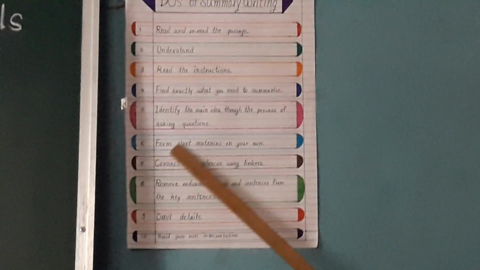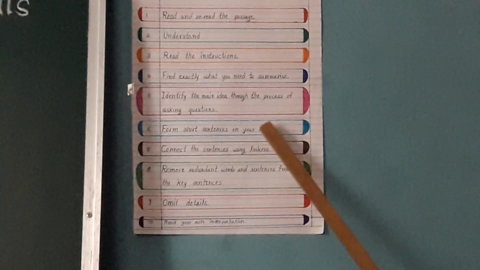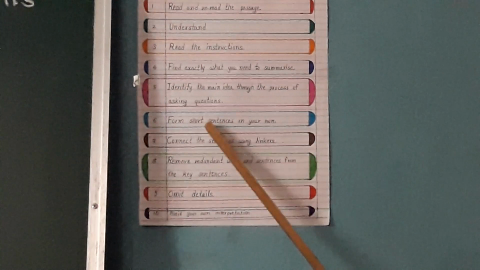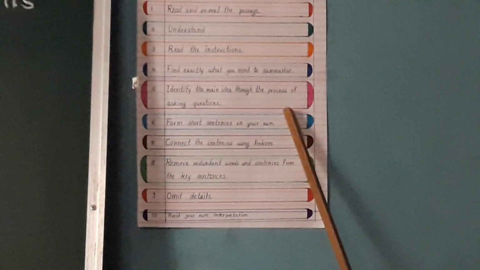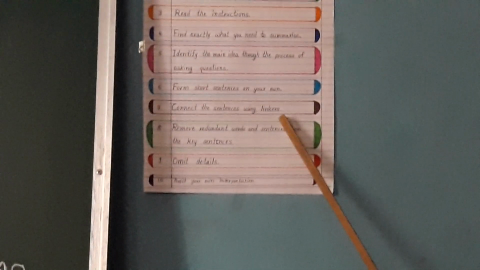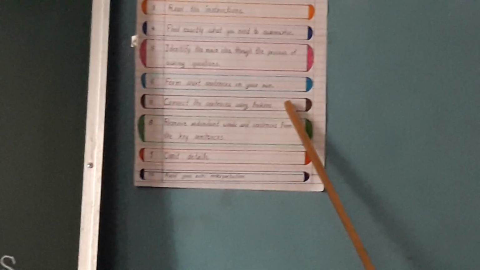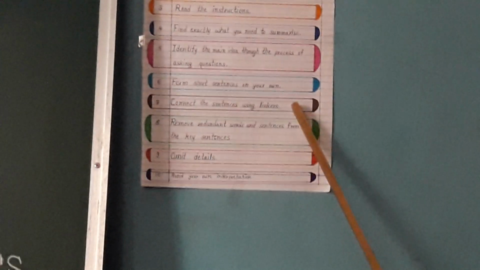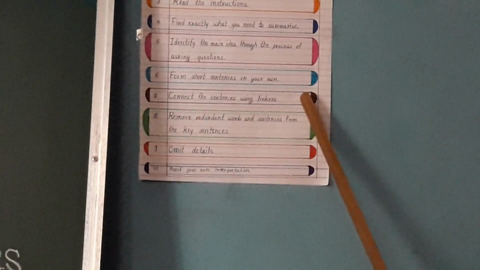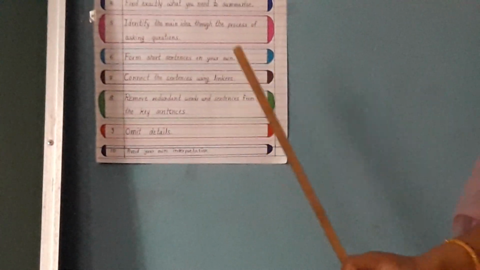Number 6 is form short sentences on your own. For writing summary, short sentence construction is required. Number 7, connect the sentences using linkers. Linkers are those words which join the sentences, you are knowing them. For example, in this way, apart from, etc.